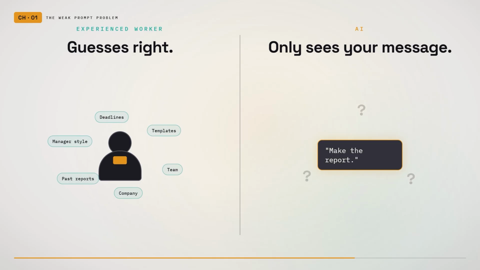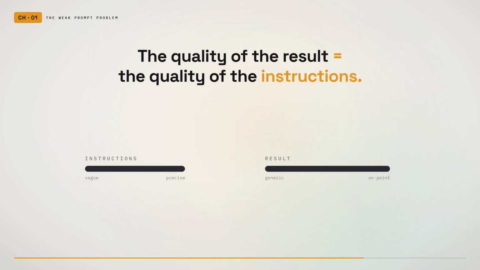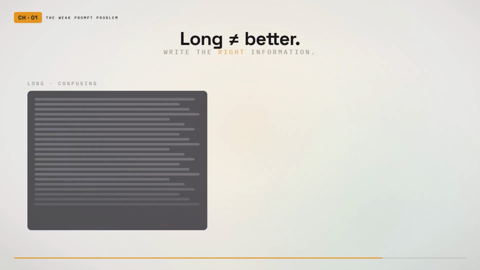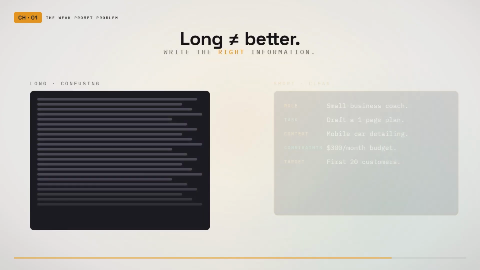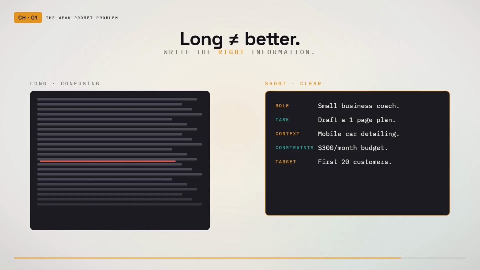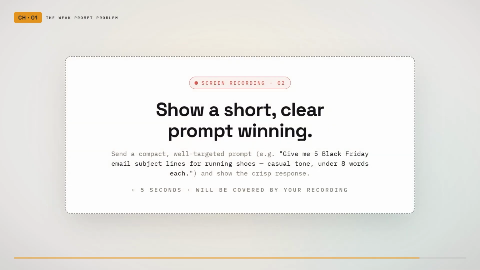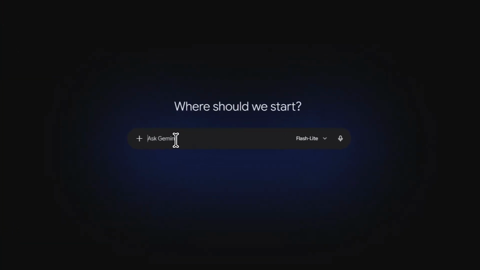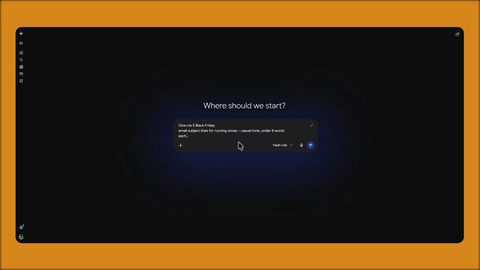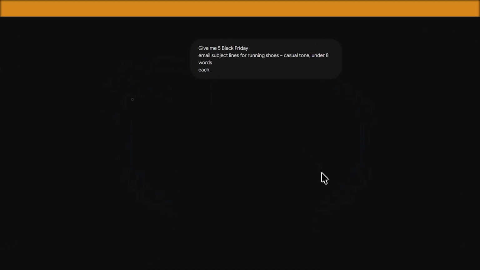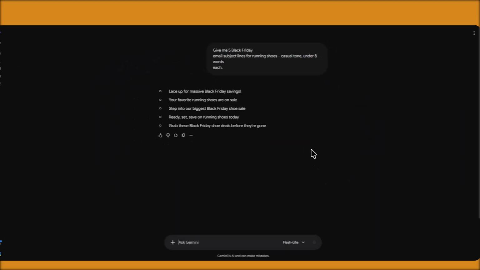That means the quality of the result often depends on the quality of the instructions. This does not mean every prompt needs to be extremely long. It means every prompt needs to contain the right information. A short, clear prompt can outperform a long, confusing one. The goal is not to write more words. The goal is to remove uncertainty.